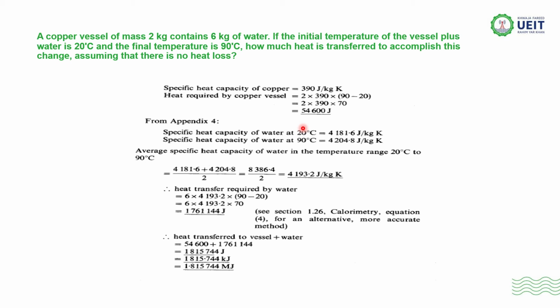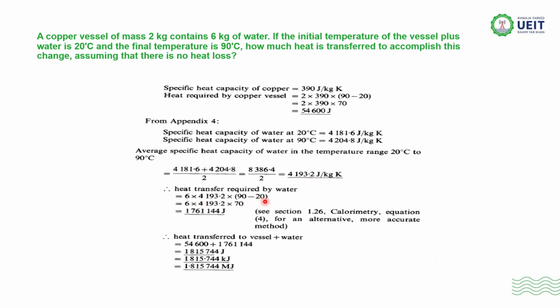For the water, the value of the heat capacity depends upon the temperature. From the table of Appendix 4 that is given, water at 20 degrees Celsius has the value 4181, and at 90 degrees, 4204. Now we will simply add these two and divide by 2 to get the average value, that is 4193.2. So the heat transfer required by the water is mass of water, that is 6, multiplied by the heat capacity,